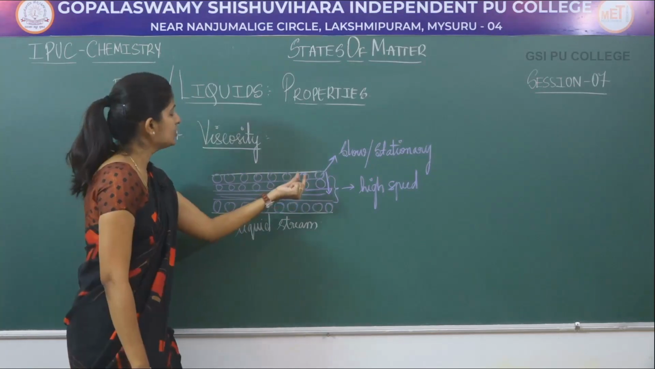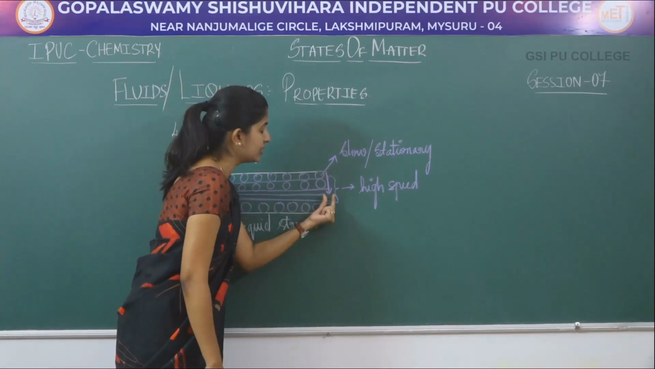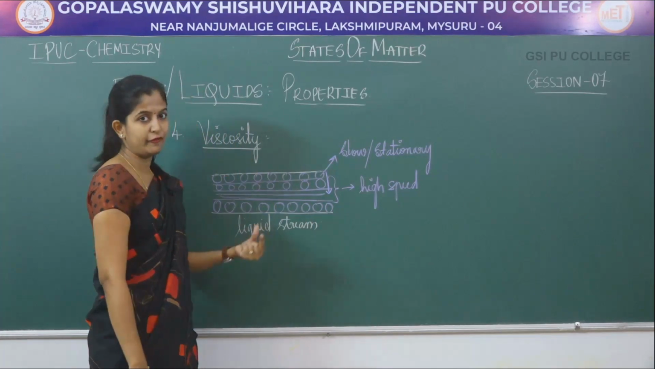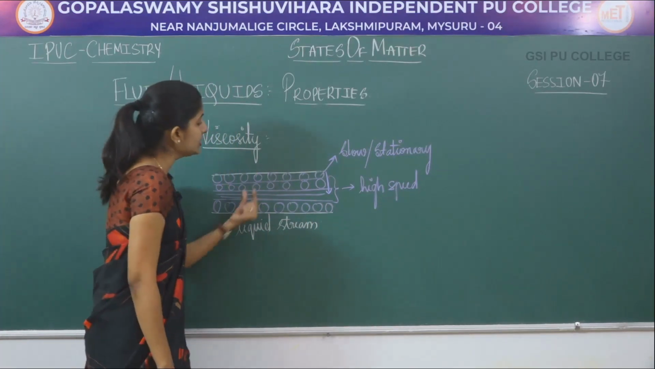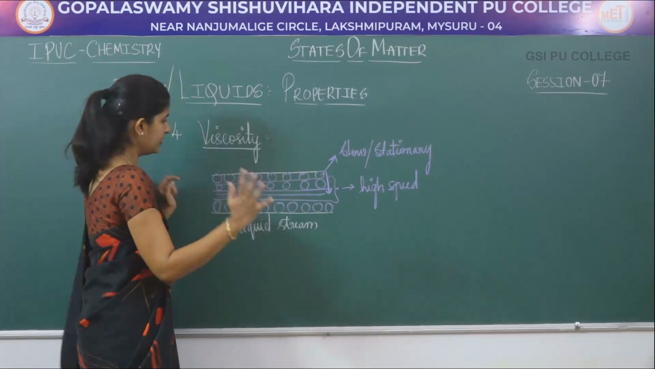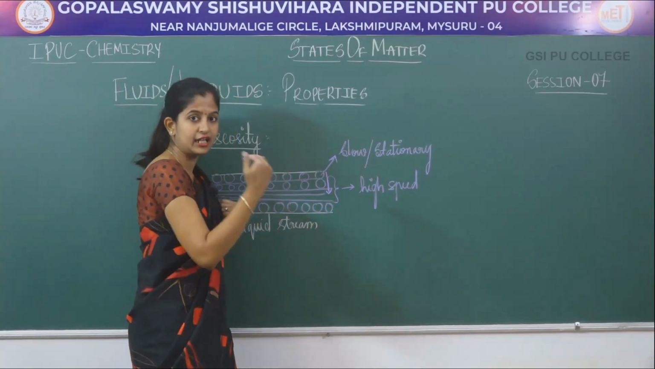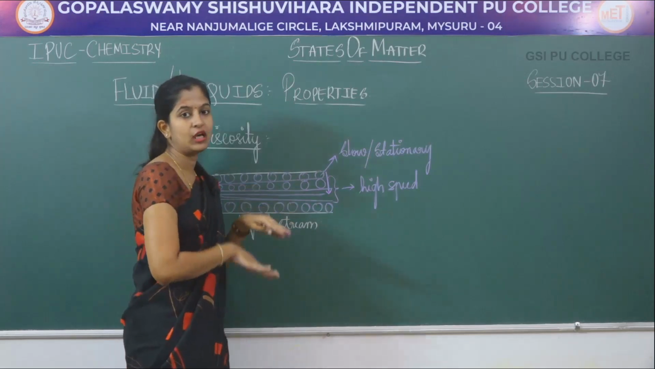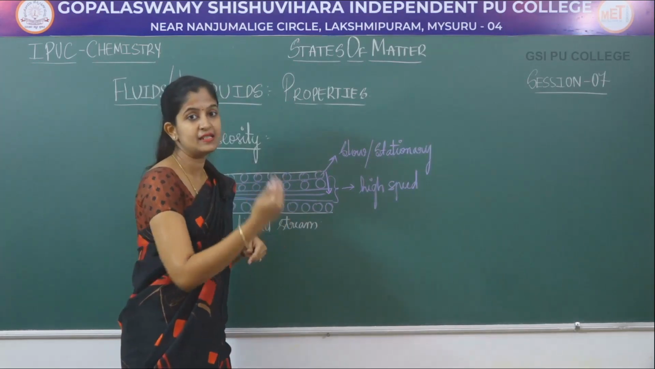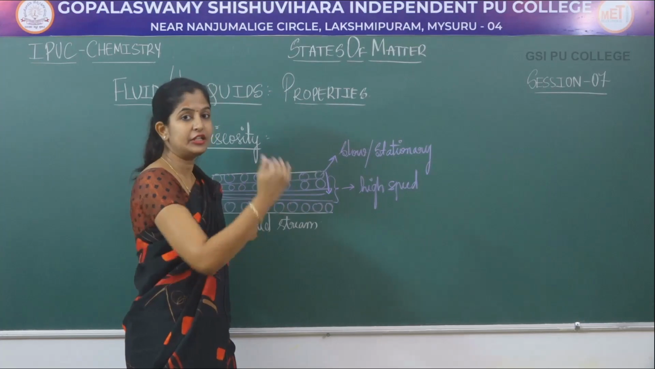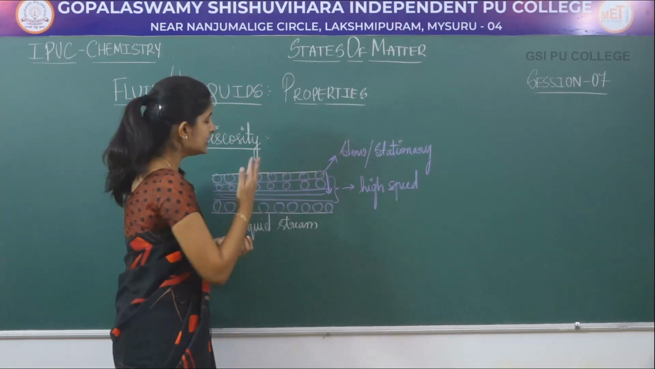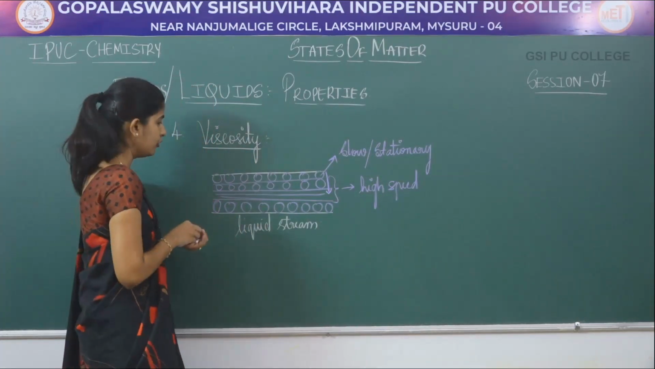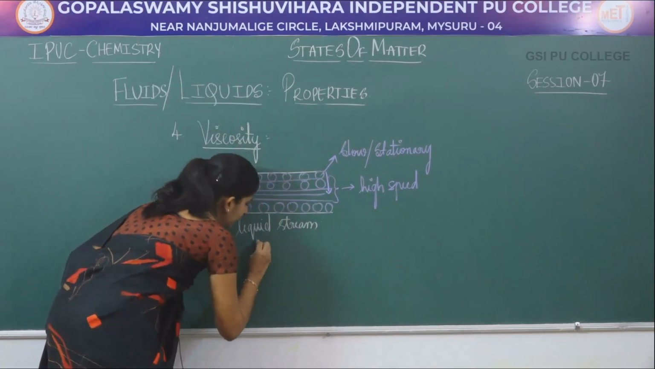That is, as you move inside toward the inner core, the speed of the liquid flow increases. That is, the velocity of the liquid flow increases. Very simple. The liquid on the surface flows at a lower velocity. Deep inside, the flow of liquids is very high. That is, the velocity of liquid flow is high. Such type of flow is called laminar flow.